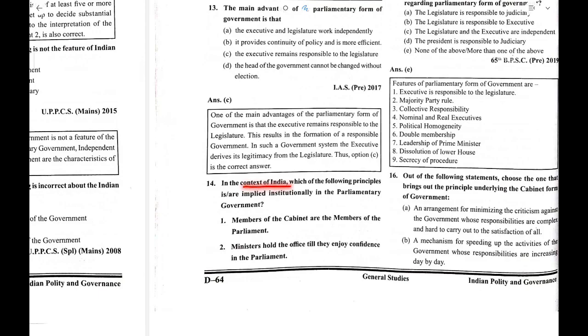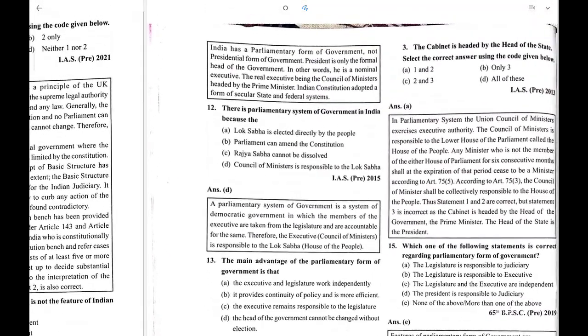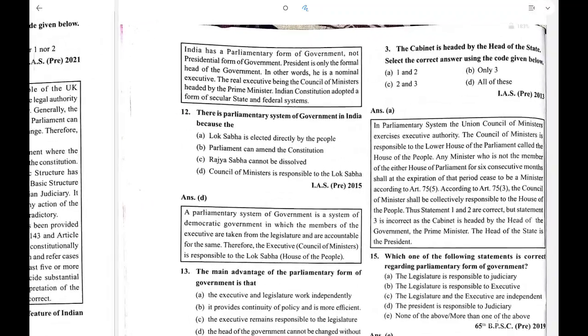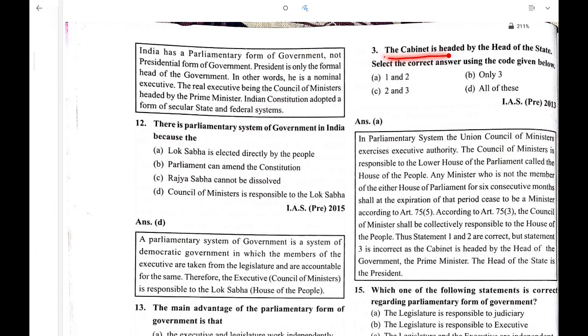In the context of India, which of the following principles is or are implied institutionally in the parliamentary form of government? The members of cabinet are the members of parliament. Ministers hold office till they enjoy confidence in the parliament. So both of these are correct. Now there is a third statement also: the cabinet is headed by the head of state. So this is not correct. Head of state is the president, but the cabinet is headed by the prime minister. So A is the correct answer here.